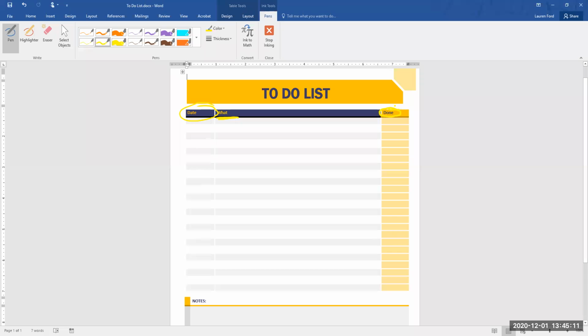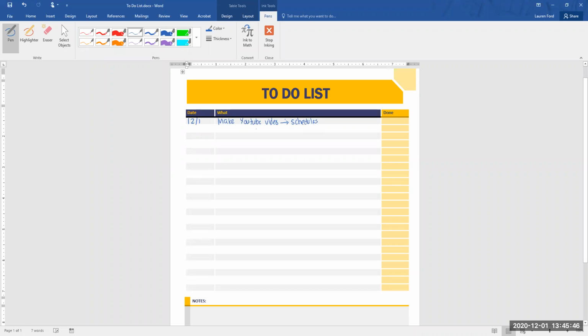So let me give you an example of how I use this template. And if you don't like this one, I can certainly show you guys more of these to use. This is my favorite, just because it's nice and simple and it's all in one place. So today is December 1st, so I'm going to write 12/1. And what do I have to do? I have to make a YouTube video. And which one do I need to make today? I need to make this one about schedules.